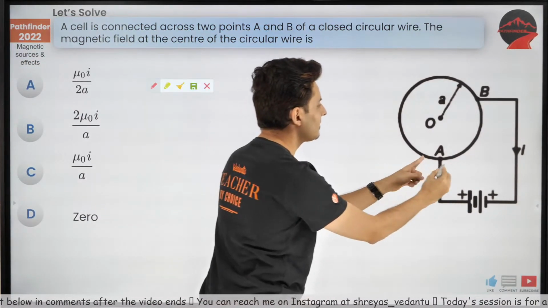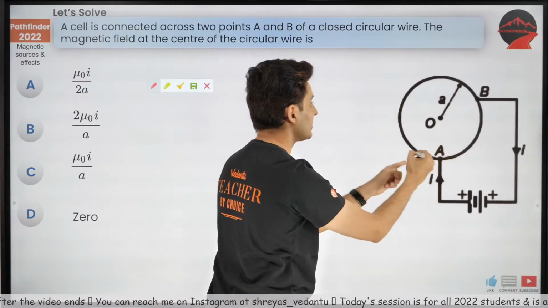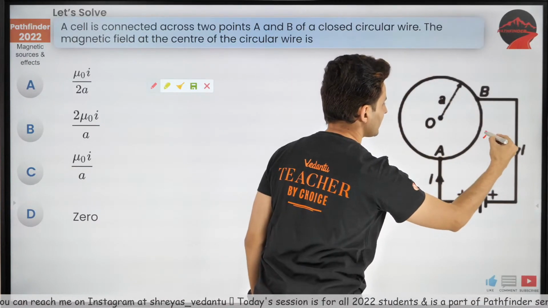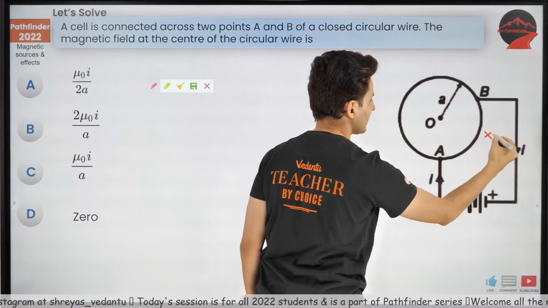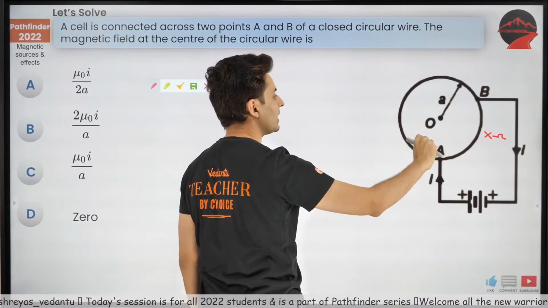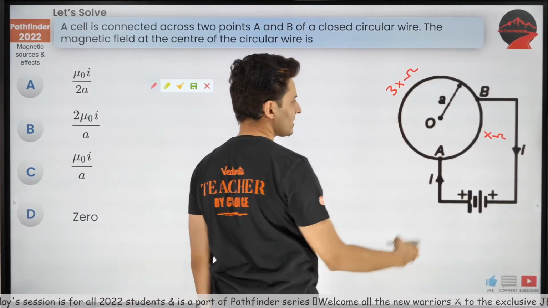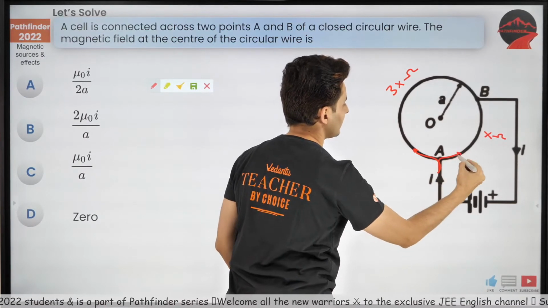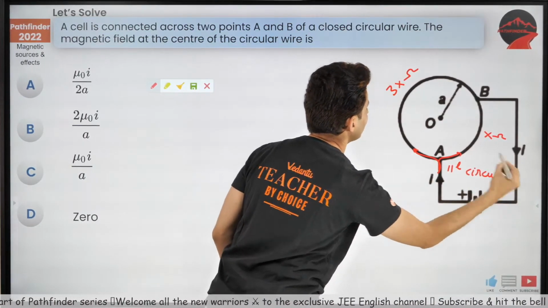Guys, isn't this like a parallel circuit? This is one resistance. This is three resistances. If this resistance is, let's say, X ohms, this will be X, X, X. So isn't this 3X ohms? Isn't this like a parallel circuit? So what happens in a parallel circuit?